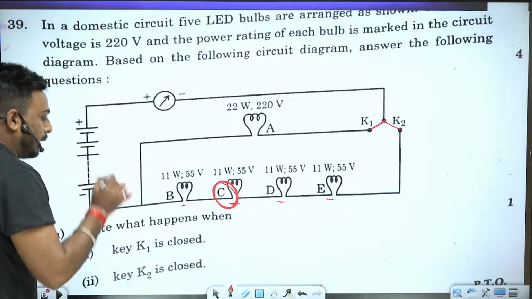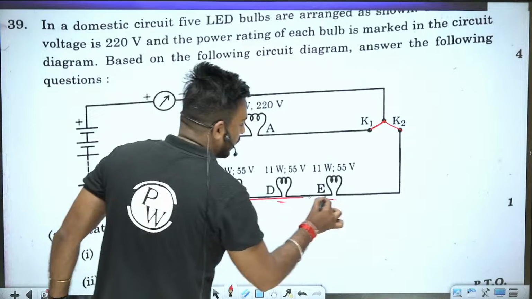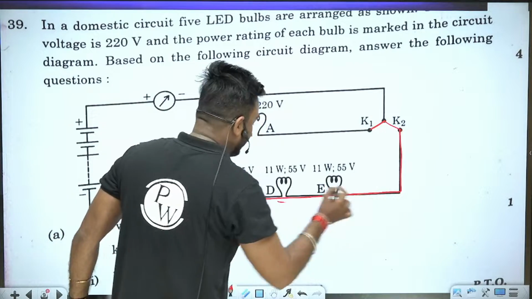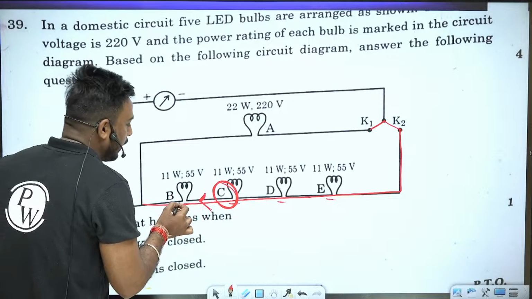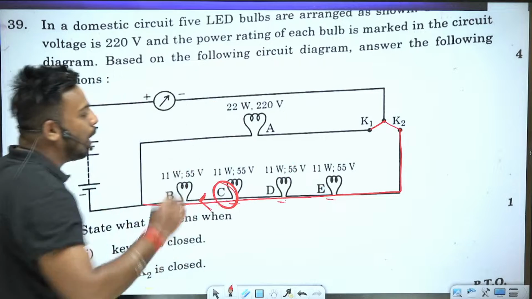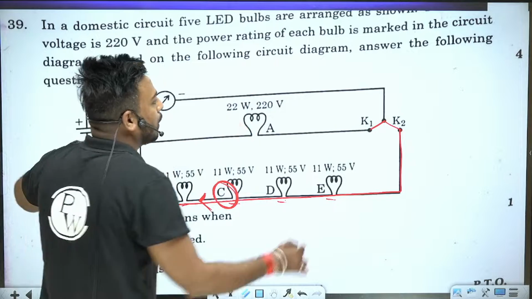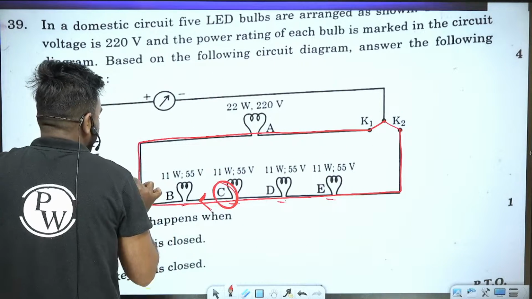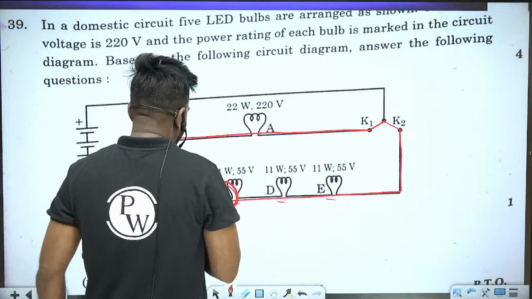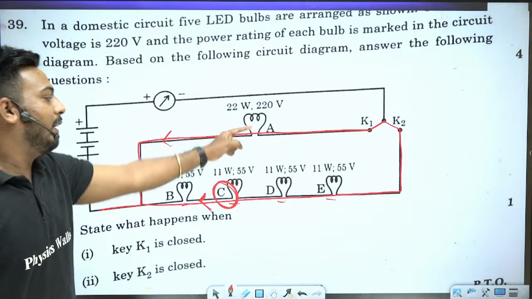In this condition, the circuit will break. Whenever the circuit breaks, B, C, D, E all will not glow. Only bulb A will glow because the circuit of bulb A is complete, but the path of B, C, D is not complete. In this condition, only bulb A will glow.